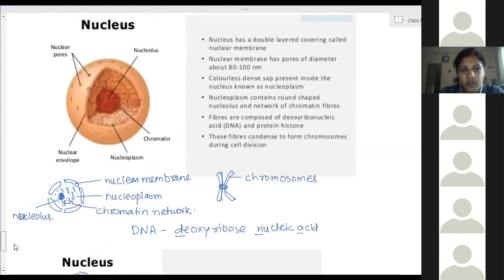This is what the nucleus is. So the nucleus is a double layered covering called the nuclear membrane. The nuclear membrane has pores of diameter 80 to 100 nanometer. These holes, I can show you. Through those holes only the transfer of substances takes place inside and outside the nucleus.